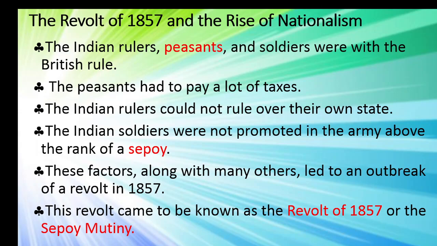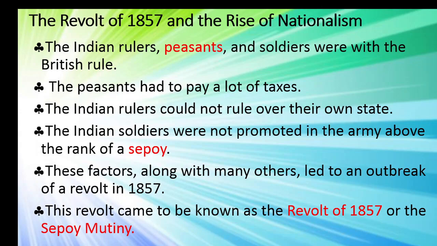Indian soldiers were not promoted in the army above the rank of a sepoy. Sepoy means a lower rank level. The Indian soldiers were not promoted to the higher rank. These factors, along with many others, led to an outbreak of a revolt in 1857.